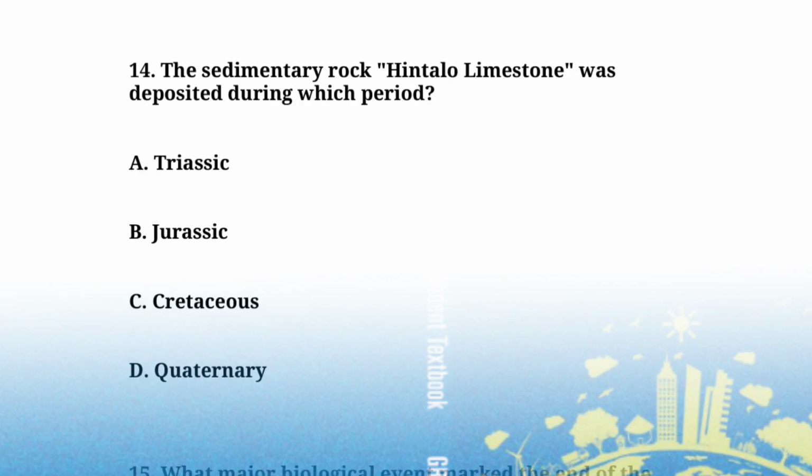The sedimentary rock Antalo limestone was deposited during which period? A. Triassic period. B. Jurassic period. C. Cretaceous period. D. Quaternary period. The answer is B. Jurassic period.